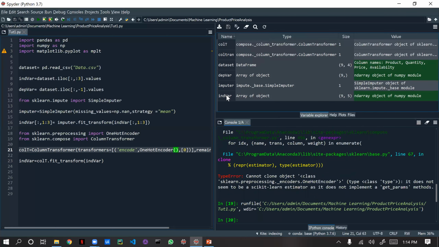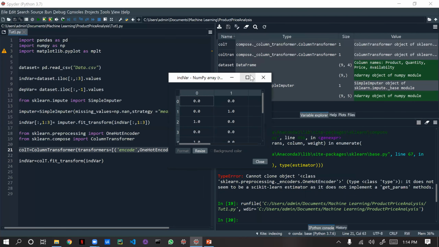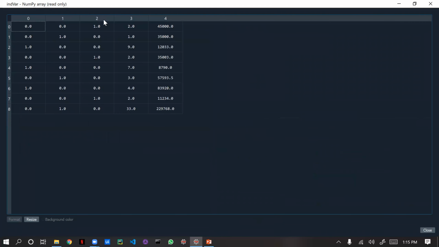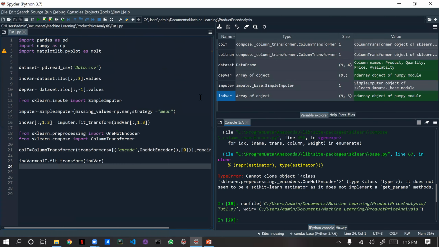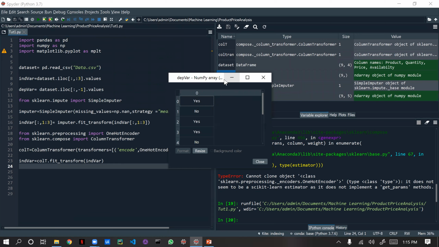Superb. Okay, now if we open this, where I told you, a 3 cross 3 matrix. First it was a single column, and now it got converted into a 3 cross 3 matrix. You know what the values are: mobile, TV and AC. If it is mobile, it will be 1; second is the TV, third is the AC. So it is changed into matrix format. Okay, now we are going to do the same thing for the dependent variable. If you see, the dependent variable is also in text format. We need to change this dependent variable also.